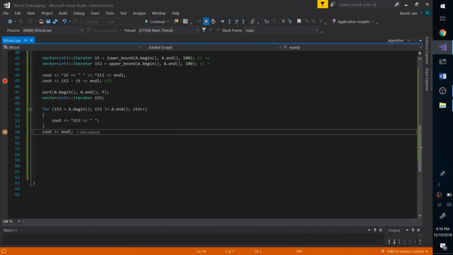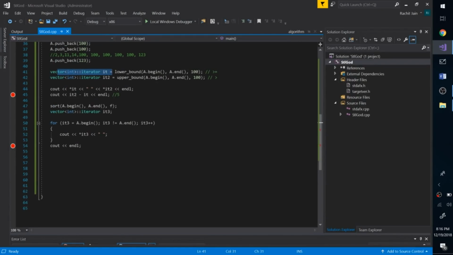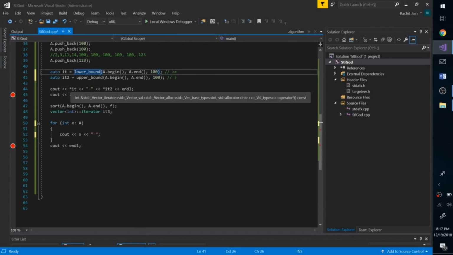I believe that these iterator concepts can be really difficult to understand and really hard to type. So C++ is really evolving now, and just to print the vector, we can simply do something like for int x in our vector A, print x, and this will take care of everything. And instead of vector int iterator over here, we can simply say auto, and C++ is intelligent enough to see that the lower bound is being performed on a vector called A, and it's a vector of ints. So of course this is an iterator of what? Iterator of a vector of ints. This is how C++ really saves your time now, and things look really awesome.